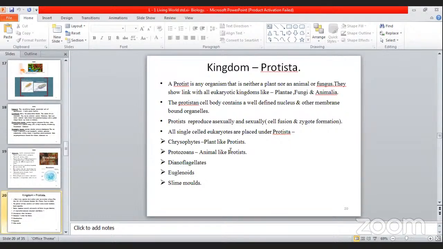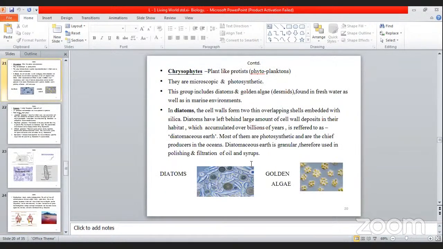For example, plant-like protists are known as chrysophytes. Then protozoans, these are animal-like protists. Dinoflagellates are there, euglenoids are there, and slime molds are there. We will see this one by one. Now, chrysophytes are plant-like protists. They are also known as phytoplanktons. They are microscopic and photosynthetic. For example, you can take diatoms. See, these are the diatoms. They are glassy. They are also golden algae.